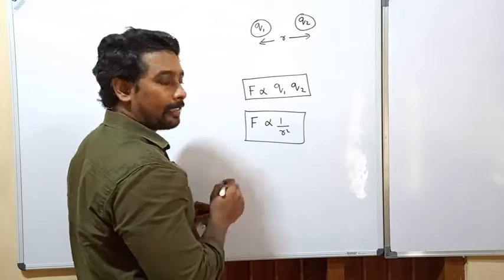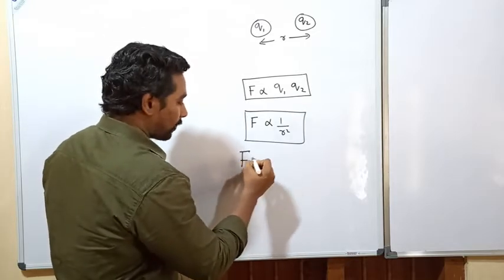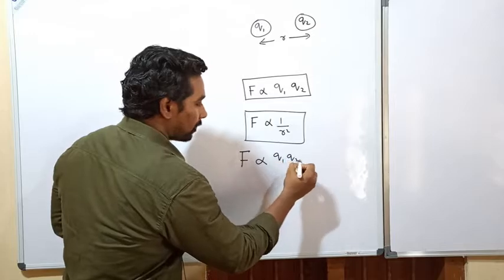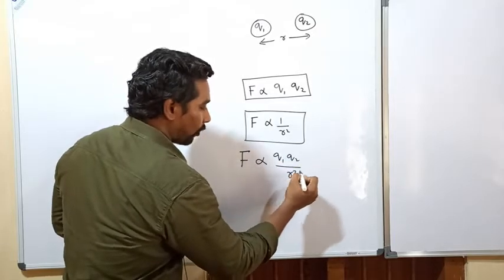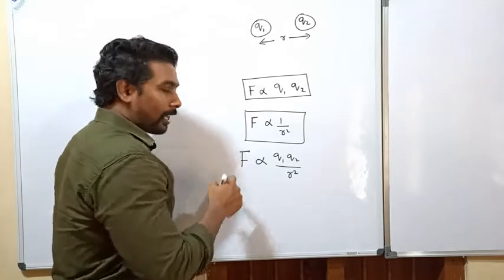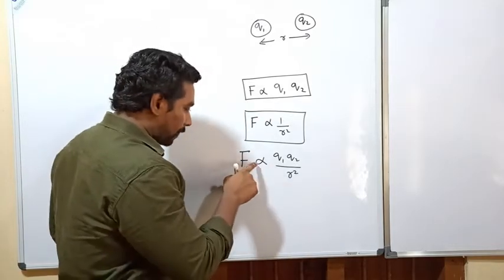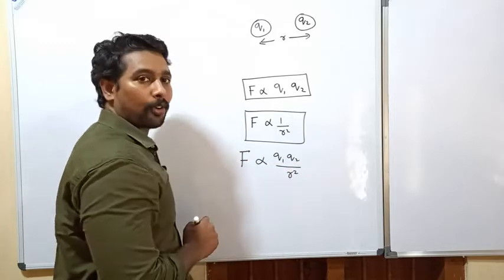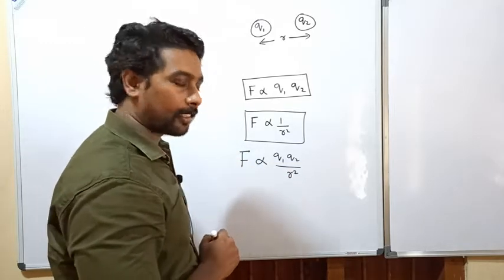Together we can write that the force of attraction is directly proportional to, first, the product of the charges, and second, the square of the distance between them. Now we know that the force of attraction is directly proportional to the product of the charges and inversely proportional to the square of the distance between them, right?